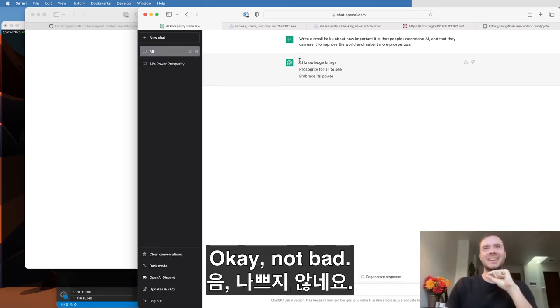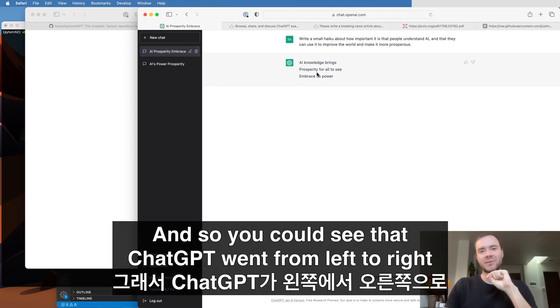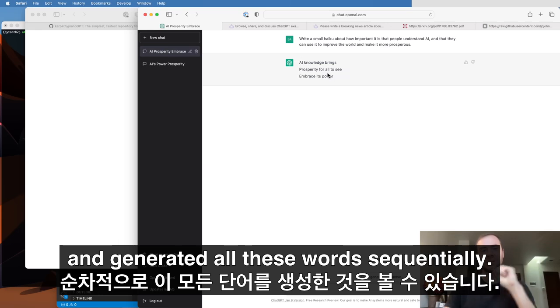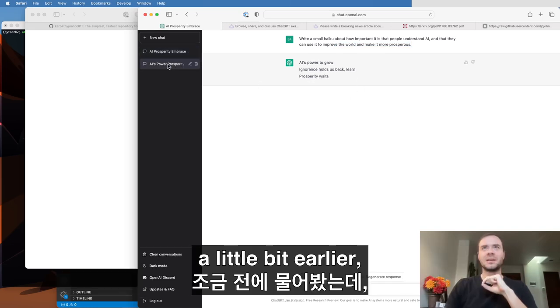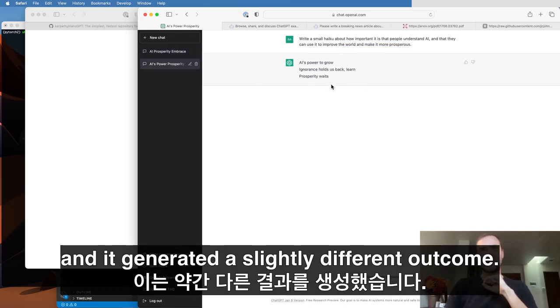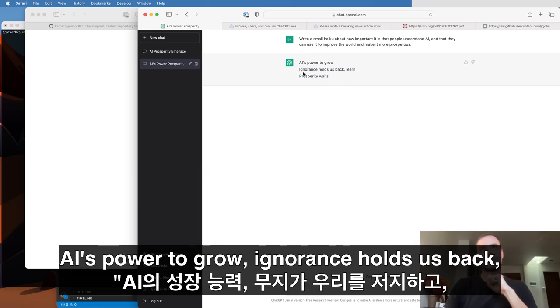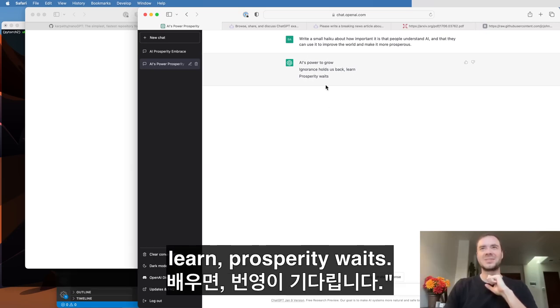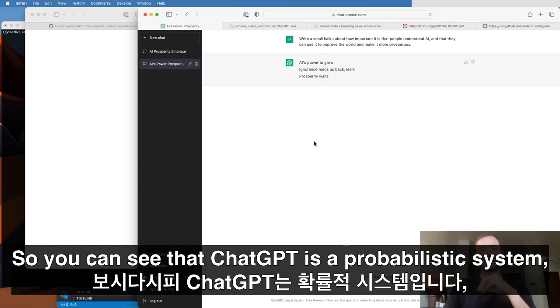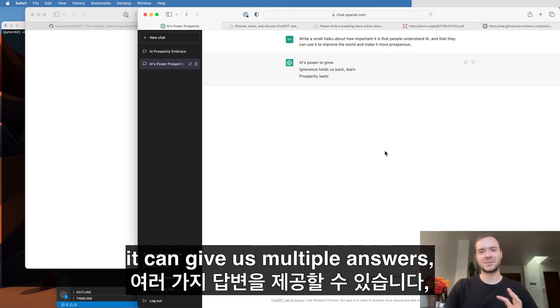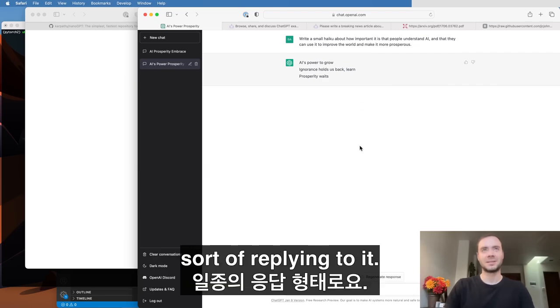Okay, not bad. You could see that ChatGPT went from left to right and generated all these words sequentially. Now, I asked it the exact same prompt a little bit earlier, and it generated a slightly different outcome: AI's power to grow, ignorance holds us back, learn, prosperity waits. So pretty good in both cases and slightly different. You can see that ChatGPT is a probabilistic system, and for any one prompt, it can give us multiple answers.